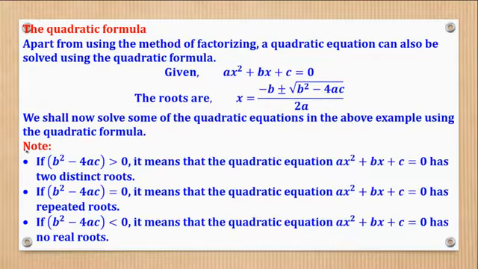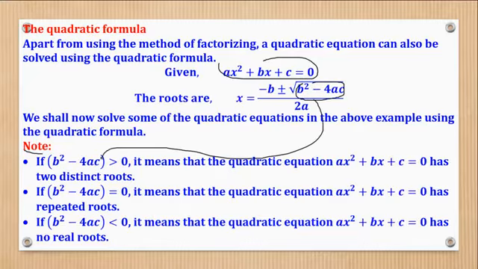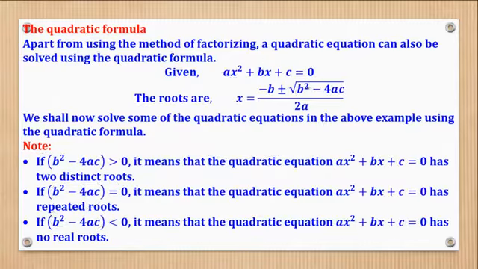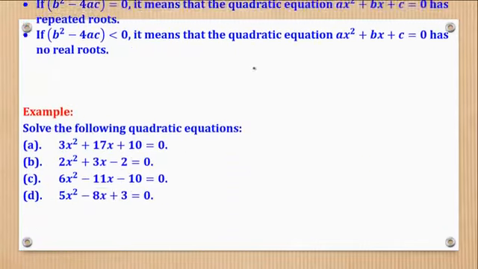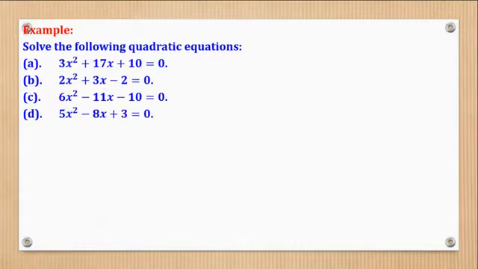But there's something we need to note here about this quadratic equation. If this is greater than 0, then it means that you are going to get two distinct values of x. But if it is equal to 0, it means you'll get only one value of x. And if it is less than 0, you will get no value of x because a negative square root is undefined at our level. So with that, we are going to use the formula to go through this question.